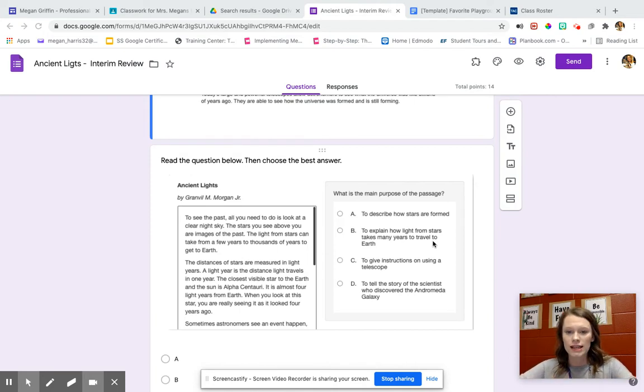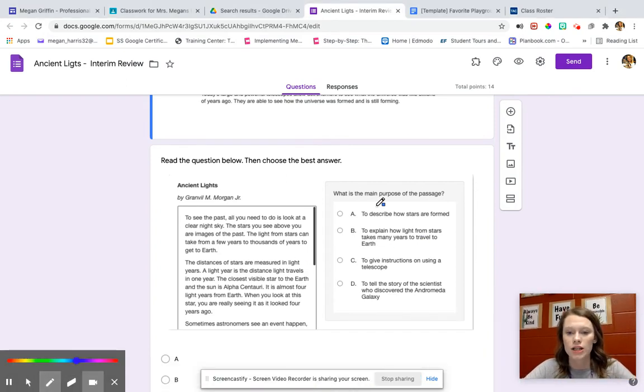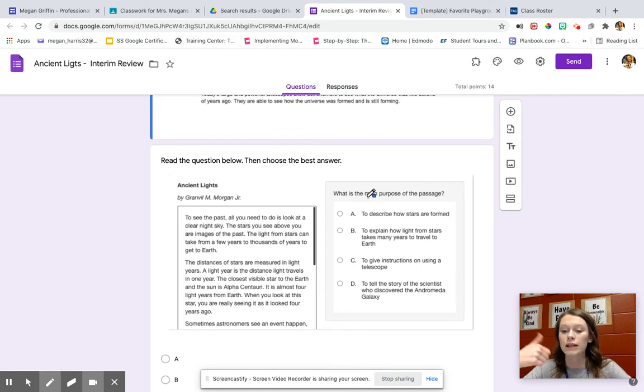So this question says, what is the main purpose of the passage? Well, remember, we're working on a strategy called CUBES. And when I use this strategy, I need to clearly read the question. What is the main purpose of the passage? Now I need you to underline keywords in the question. To me, the key words here are main purpose. What that tells me is, why did the author write? That's what this question's asking me.